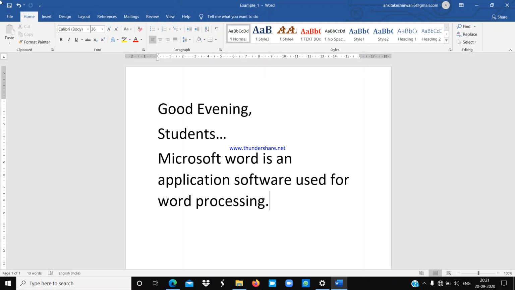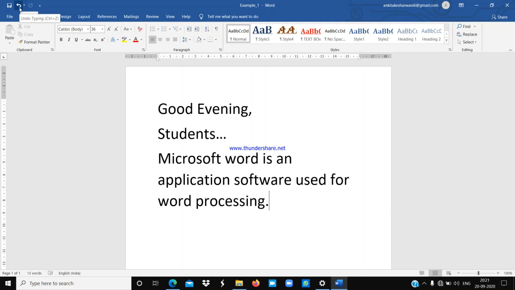On the left hand side, you will find this Quick Access Toolbar. The first icon is used to save a file directly. You can save this file by clicking on this save icon. The second icon is for undo.